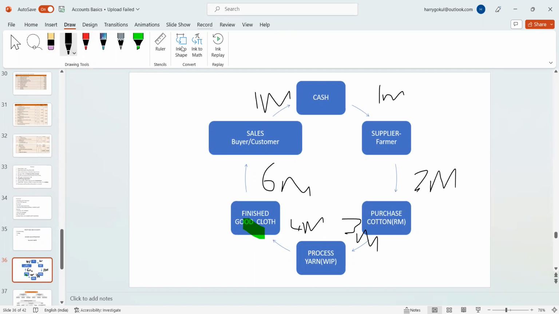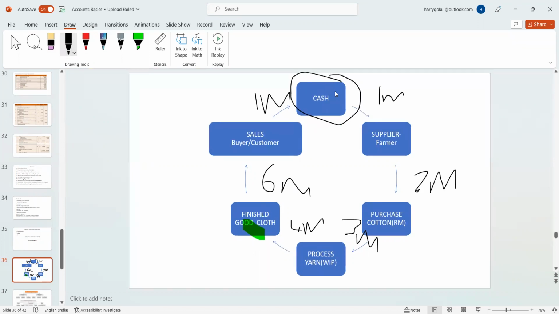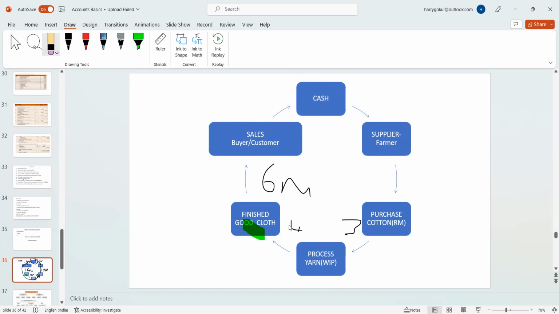So if you add everything, it won't be like 12 months, it could be 17 months. I need 17 months to realize the cash. Once I invested in my business, it takes 17 months to get back the cash with profit. It may expand also depending upon the situations and the businesses. If they are big entities, they will have these things and they will make decisions based on them.